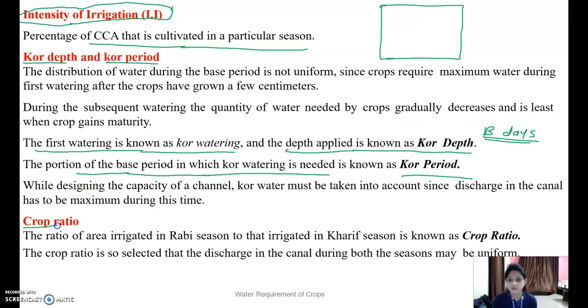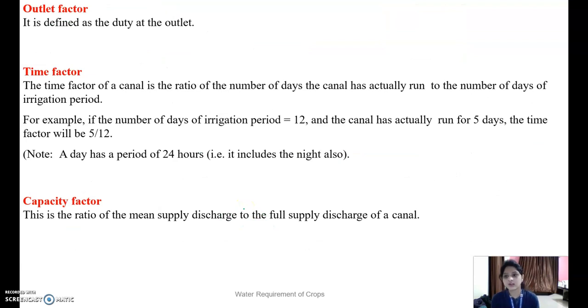Next one is the crop ratio. The crop ratio means the area to be irrigated in Rabi season divided by the area to be irrigated in Kharif season. So these are the different terms. The next one is the outlet factor, which is the duty of the canal.